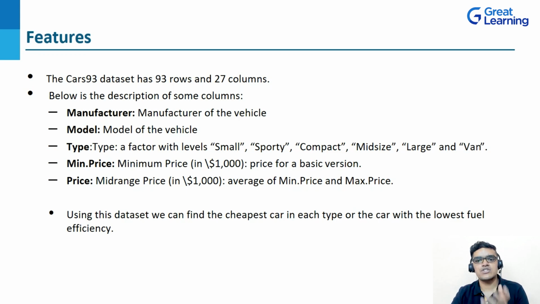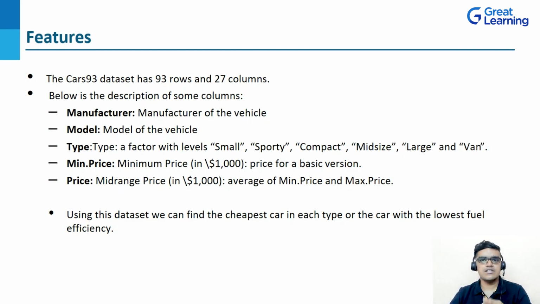Manufacturer means the manufacturer of the vehicle. Now coming to the model, what type of model the car is. Next we are having type. As I told you, we have several types such as small, mid-size, large, right? Now moving ahead, we have the minimum price. Then we have the mid-range price also. So we are having several attributes.